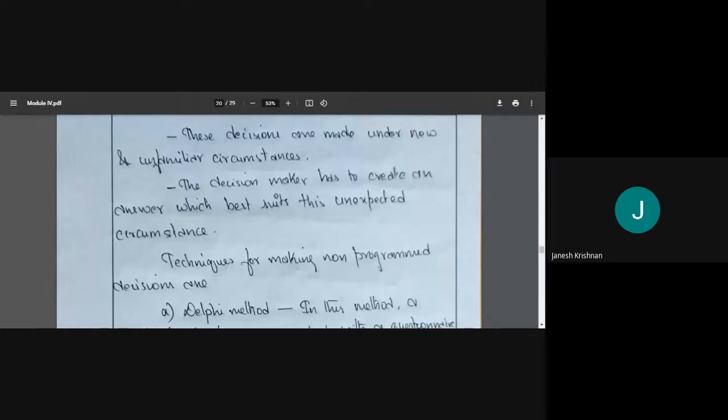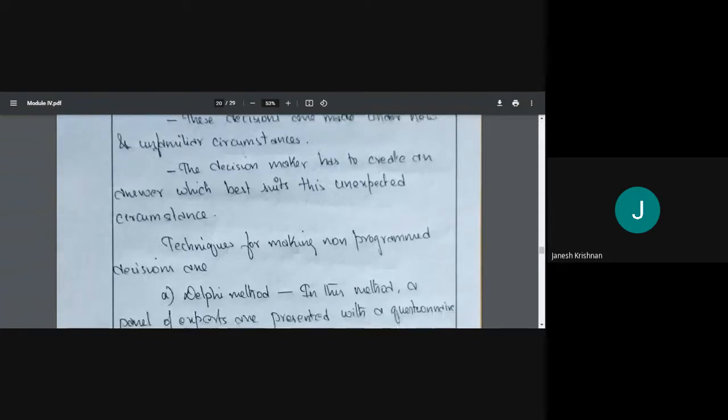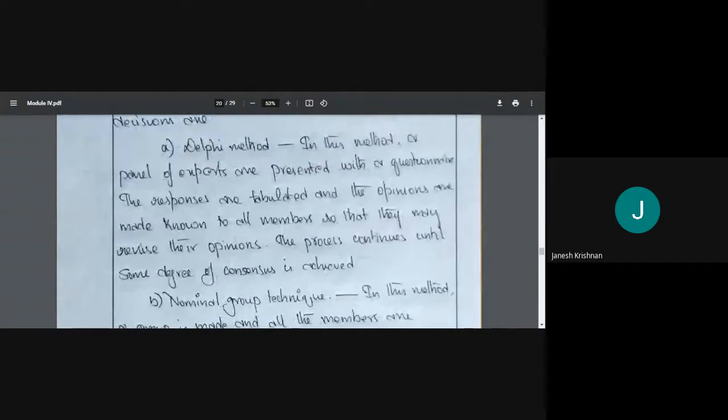Based on the situation, we have not seen that kind of thing. We have never made such a decision. We have never had such a problem. So we are forced to make such a decision at that time. So what are the different methods? The first method is the Delphi method.